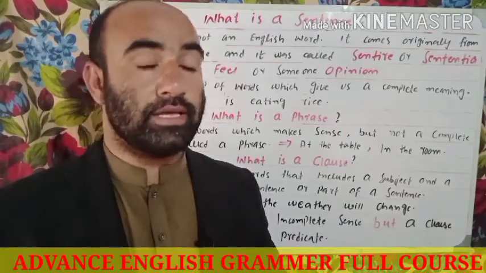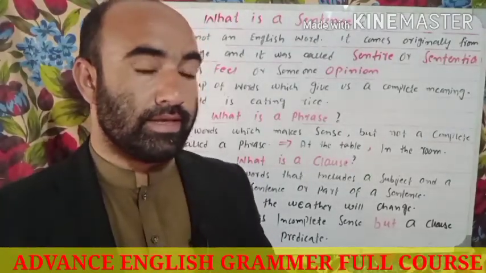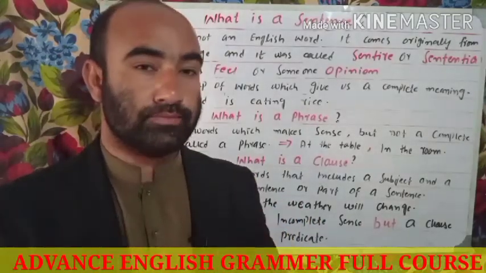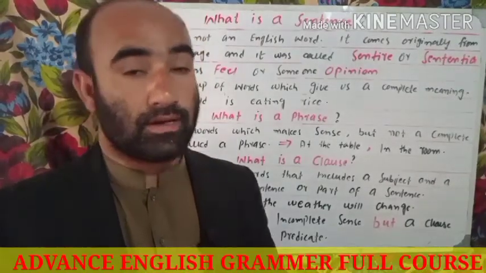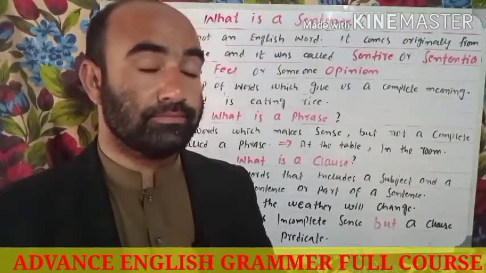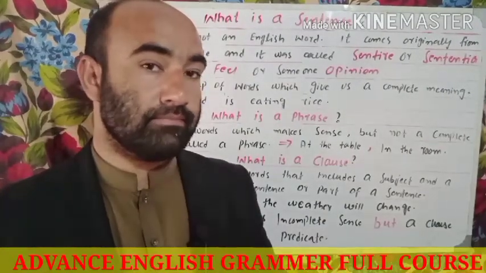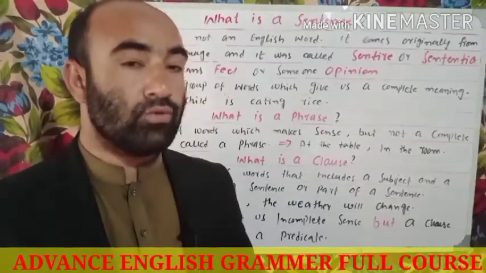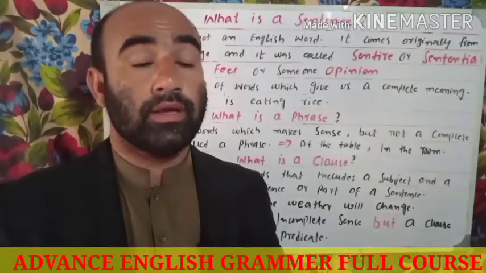But there are many sentences that do not perform any action. For example, he is fine. He is in America. Here, someone does not do any action.